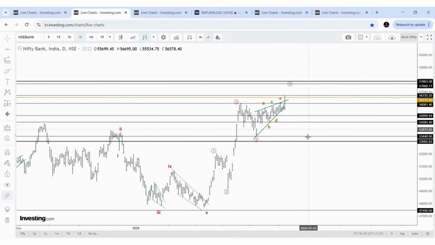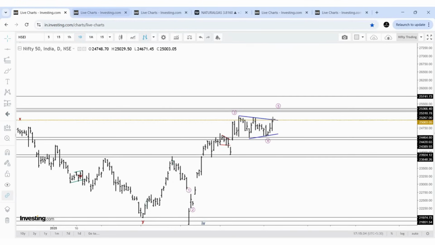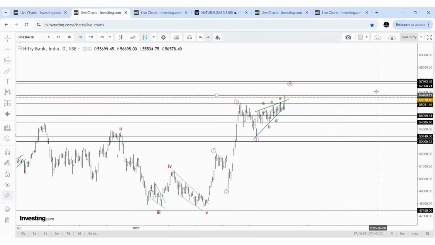Okay, so by comparing Nifty, if the breakout sustains, see, the primary objective is that the breakout sustains. That is what's important. And in Nifty, the breakout needs to come. We need to wait here. If the breakout comes, the initial expectation is 25,250 to 25,350. The initial expectation in Bank Nifty is 57,650 to 57,850.